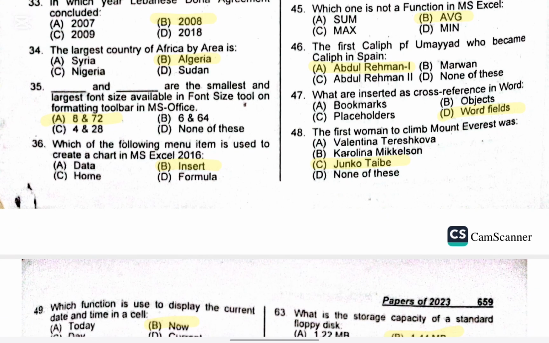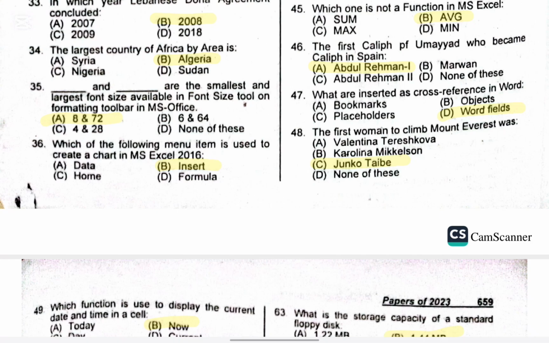Question 47. What are inserted as cross-referencing in MS Word? The right option is D. Word fields. Question 48. The first woman to climb Mount Everest. The right option is C.